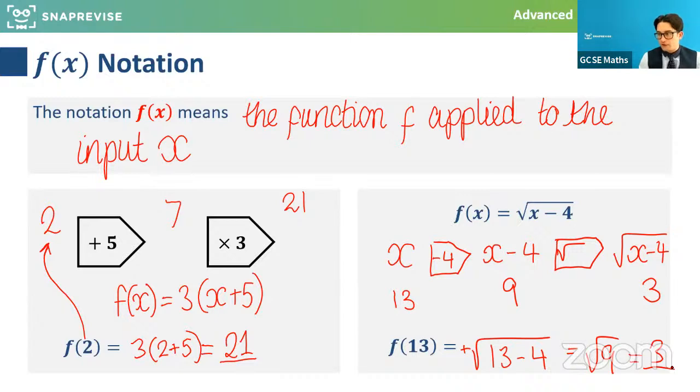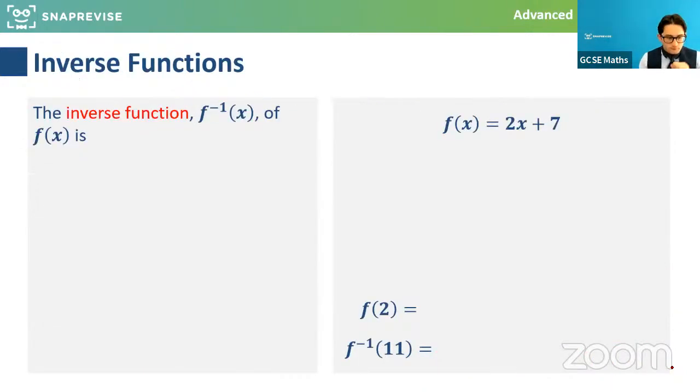Now, just looking at inverse functions as a basic scenario, and then we're going to go a little bit more in depth with the notation. So the inverse function, we denote using this here, and we need to be really careful with the notation. So f minus 1 of x, that's the inverse function of the function f.